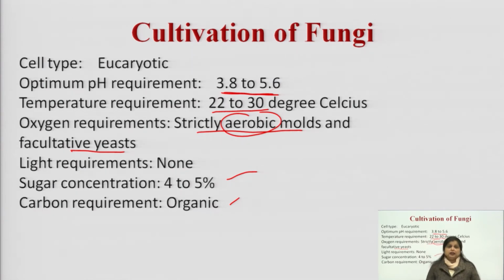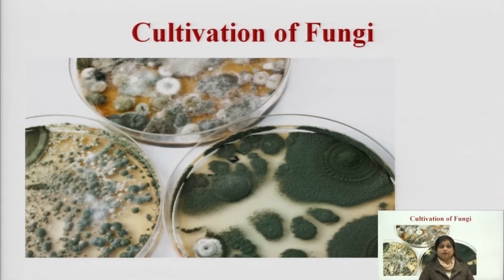So generally they are grown in BOD incubators, and they do not require any light. That is why they are always placed in BOD incubators, and we grow fungi and molds in 7 to 14 days. We will see that the molds we have inoculated in the petri plates will grow and appear like this. This is a picture after growth, showing how they look.